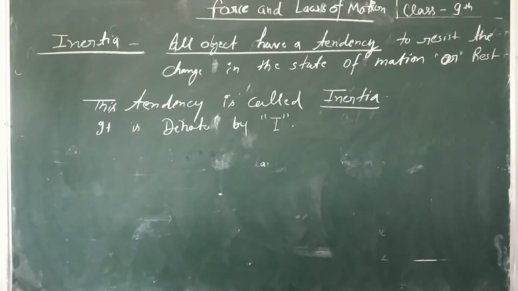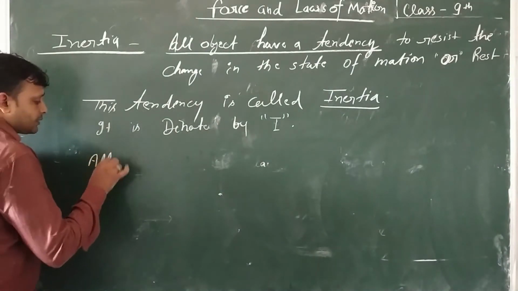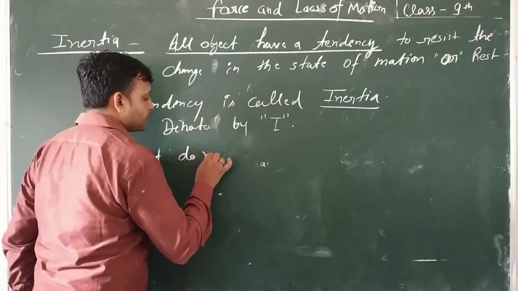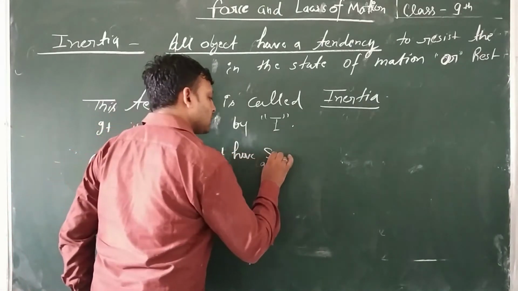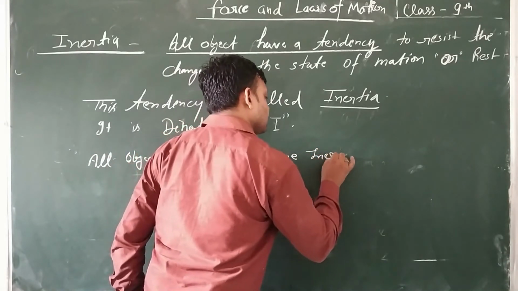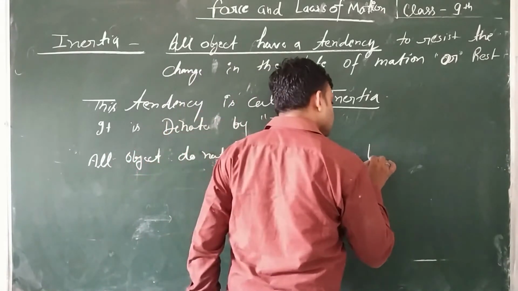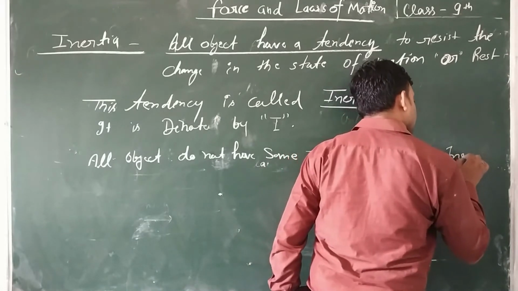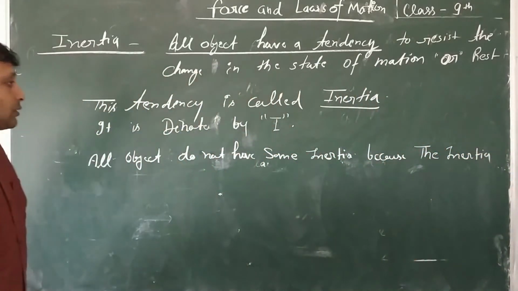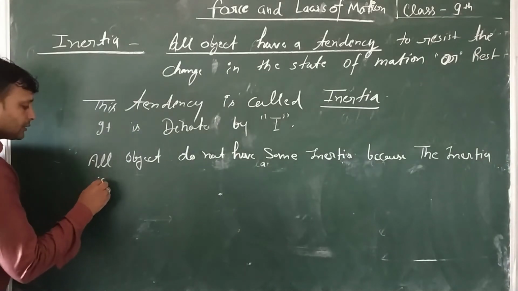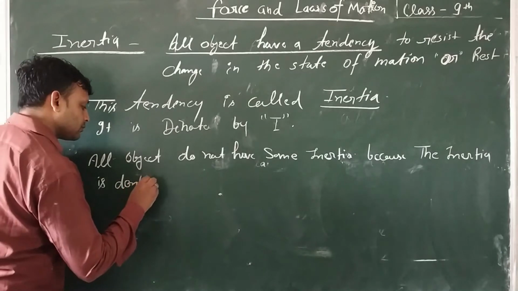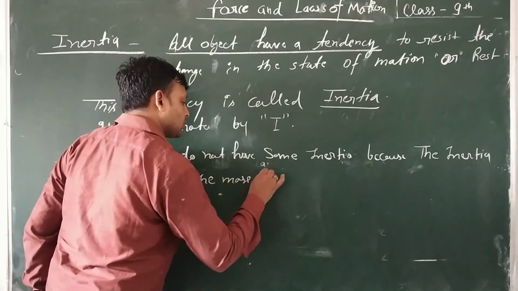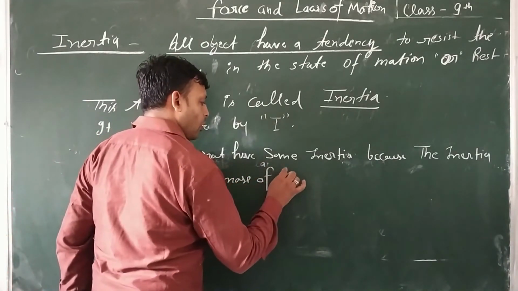It is denoted by I. Now, all objects do not have same inertia because the inertia depends on the mass of the body. Inertia depends on the mass of object.